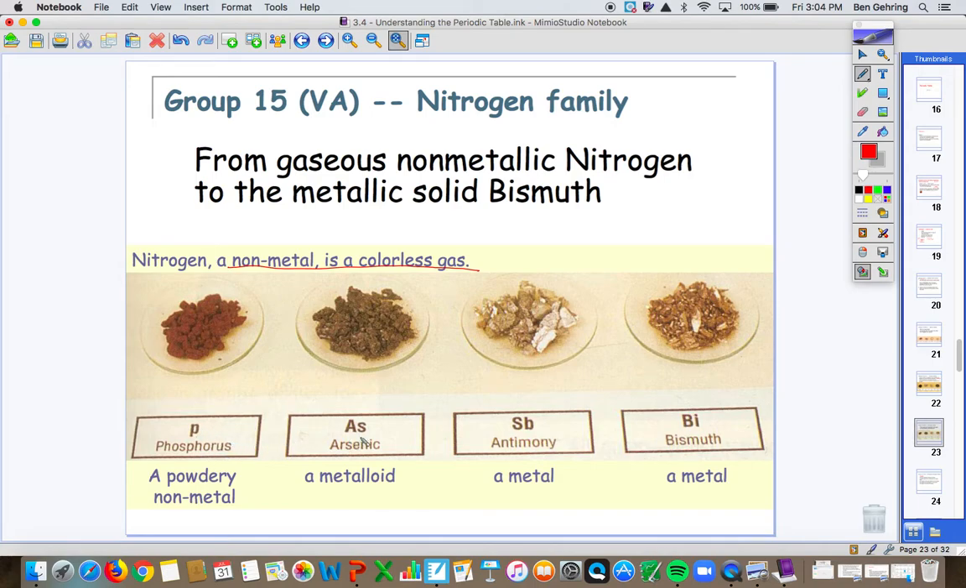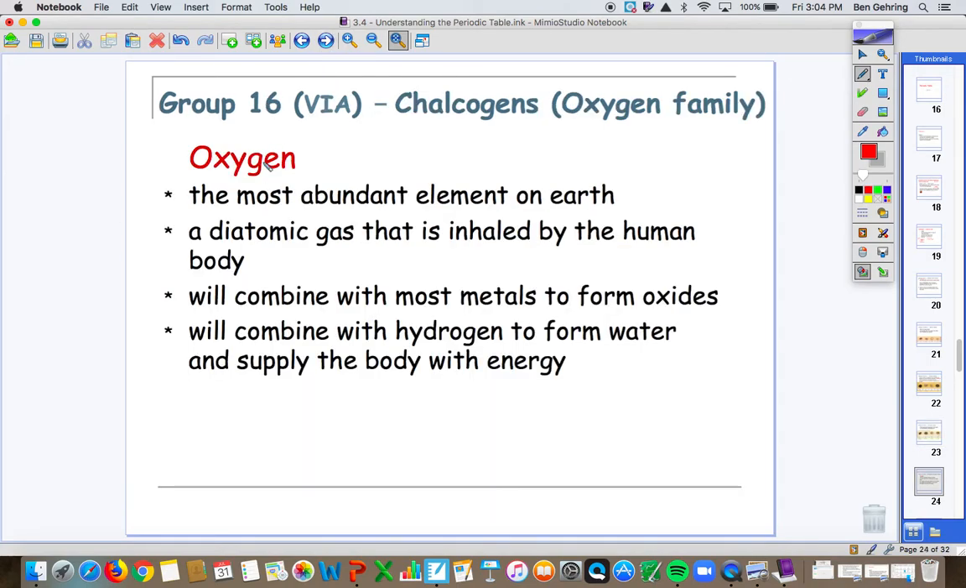So phosphorus is a nonmetal, arsenic is a metalloid or a semi-metal, and then antimony and bismuth are both metals. So you have all three types there as well. Your chalcogens. This is a name that's not used very often. It's known as the oxygen family. But group 16, oxygen is the main element there.